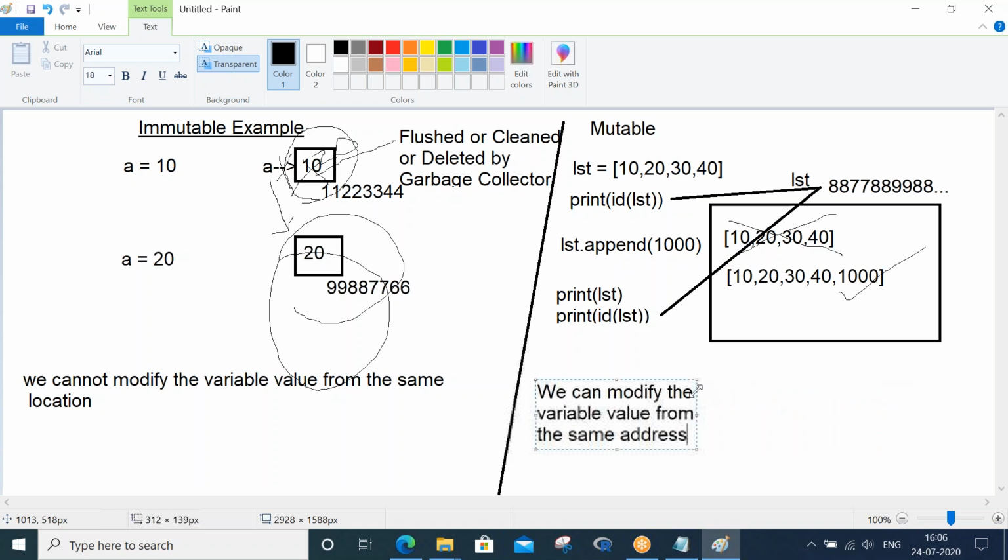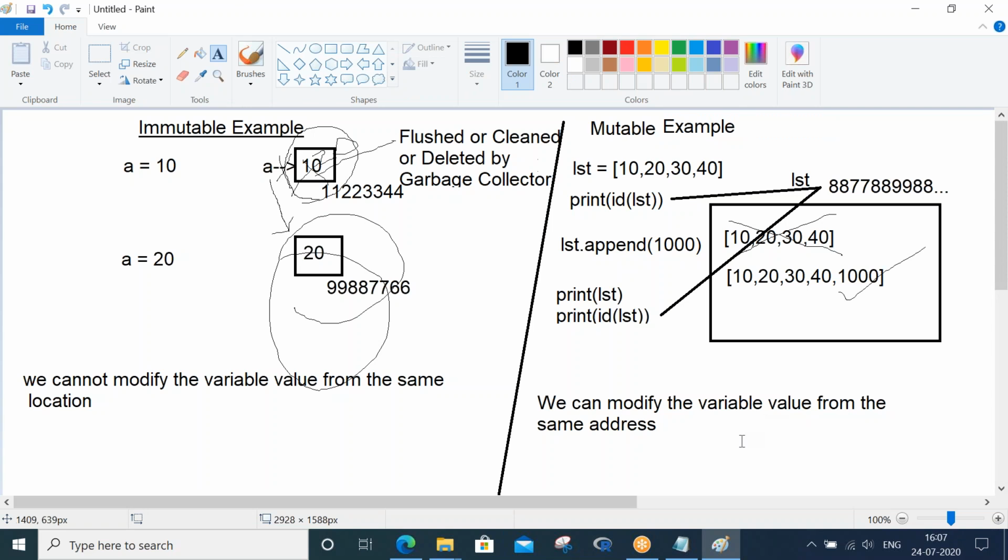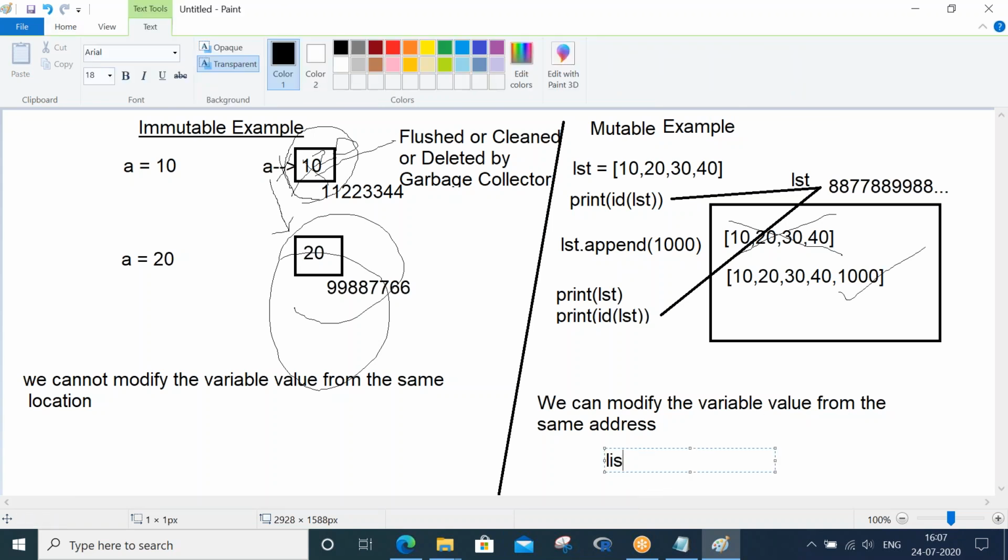As I have already told you, which data types come under mutable? Only list, set, dict. And which data types come under immutable?